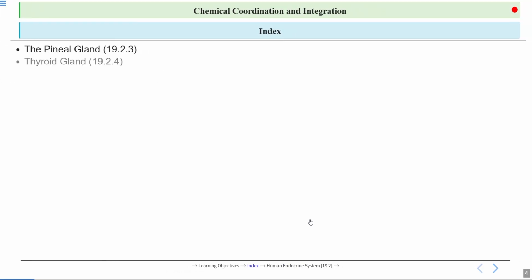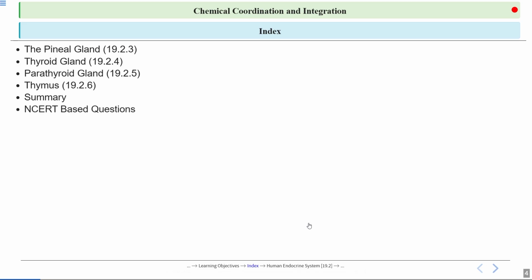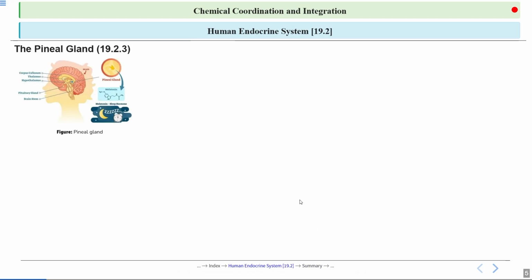So this is our index. We will start with the pineal gland, then we will discuss the thyroid gland, then the parathyroid gland as well as the thymus. Then we will wind up the chapter with a summary. Then we will discuss some NCERT-based questions. Finally, we'll end this session with keynotes and interesting questions. So let's start with the introduction.